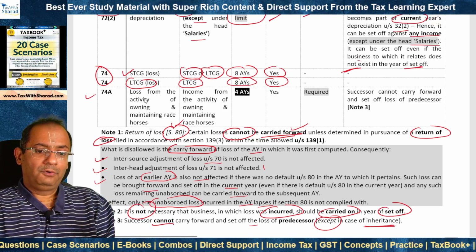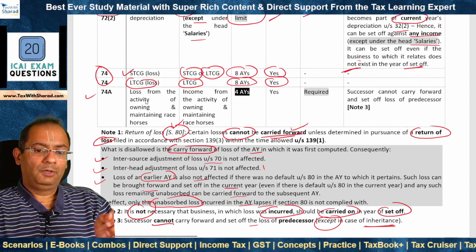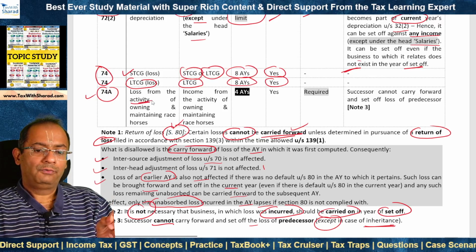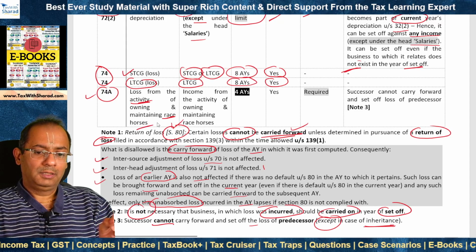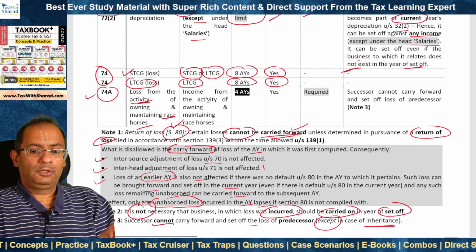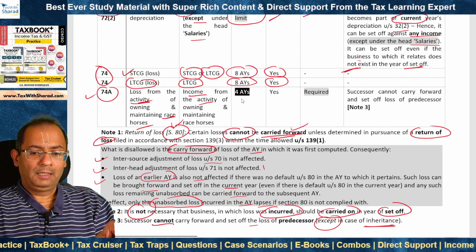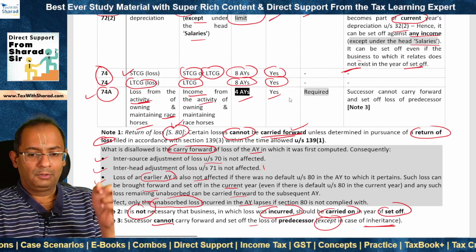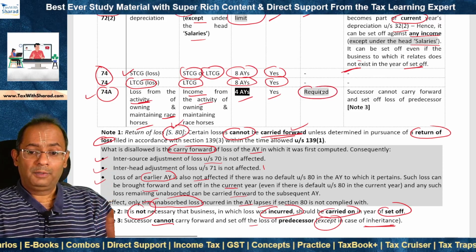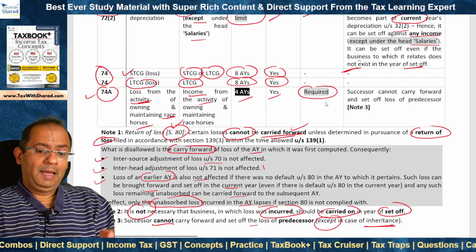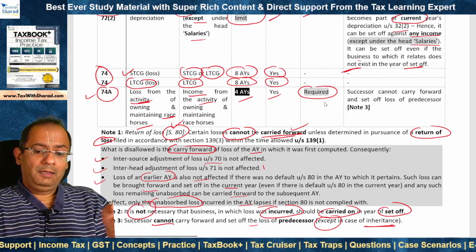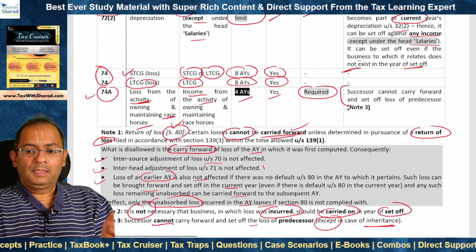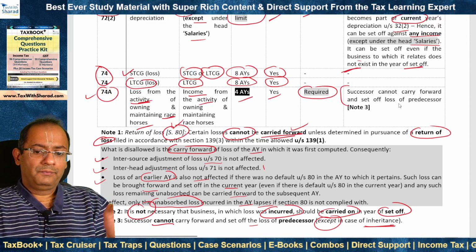Finally, under the head IFOS, only one loss can be carried forward to be set off, that is under section 74A, and that is loss from the activity of owning and maintaining race horses. It can be carried forward and set off only against income from such activity. There is a reduced time limit of carry forward of 4 assessment years. The return of loss condition applies. And in this particular case, it is required that the activity in which the loss was incurred should be carried on in the year of set off as well. Successor cannot carry forward and set off the loss of predecessor.